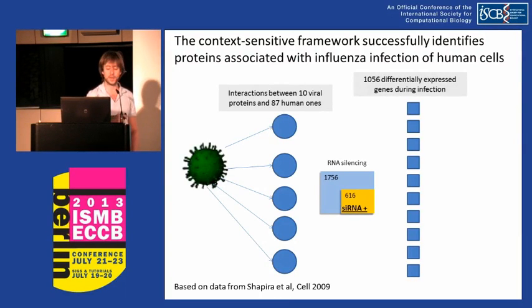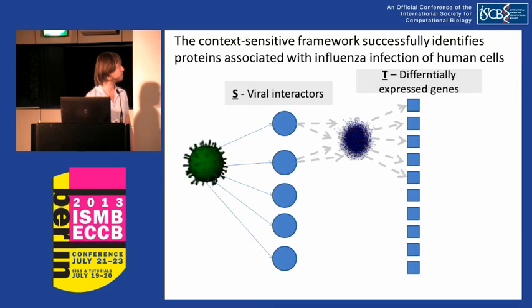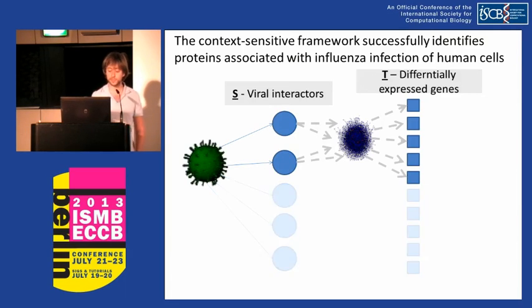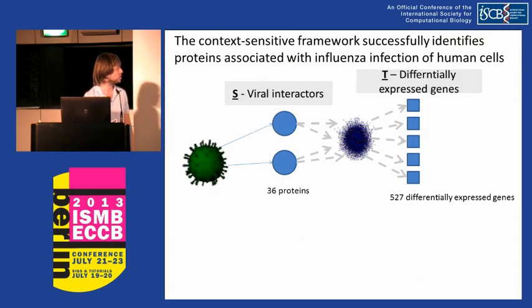We did this by calculating the set of all simple paths that link the viral interactors to the differentially expressed genes in our network. This left us with 36 proteins and 527 differentially expressed genes that are present in our network, are connected, and have annotations in our scoring matrix M. We then applied our algorithm for these pathways.